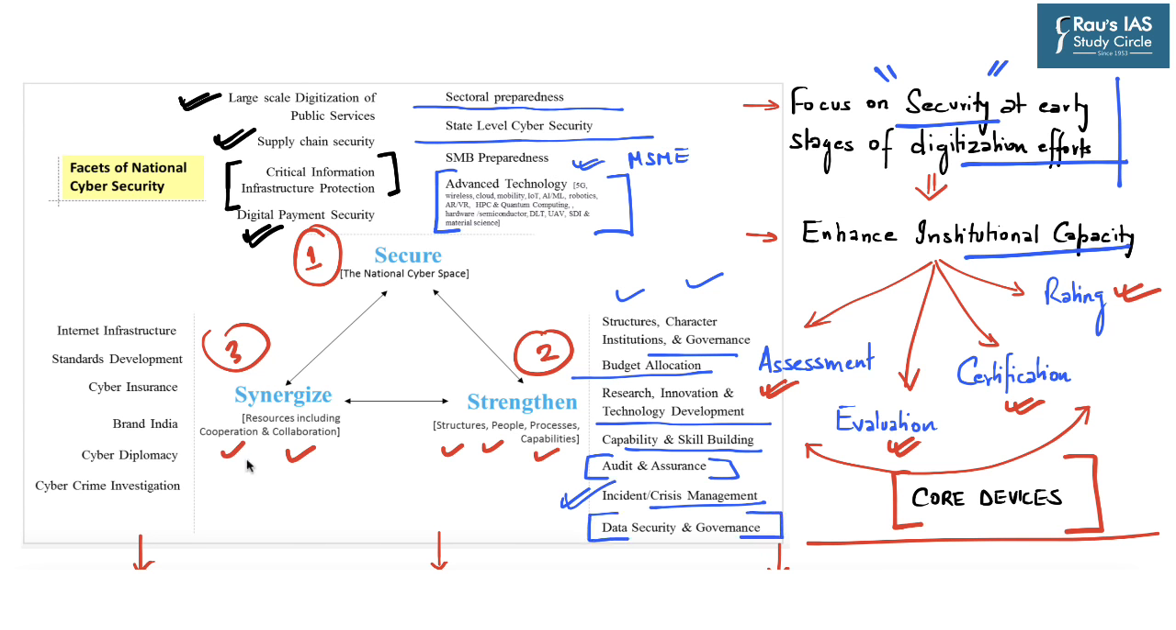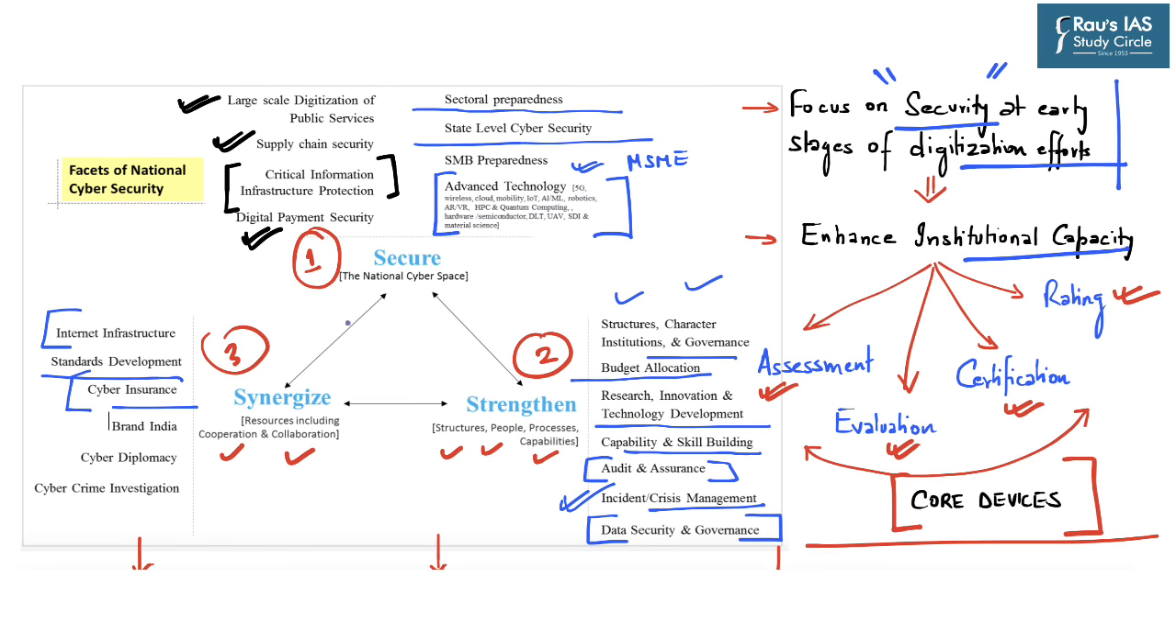And lastly, with respect to synergizing the resources, including cooperation and collaboration, there's a need to synergize internet infrastructure and standards development. There's a need to focus on cyber insurance, whereby the government should focus on developing products with respect to cyber insurance by quantification of threat analysis, use of cyber diplomacy by making brand India a reliable cyber security partner, and synergizing the cybercrime investigation efforts at a global level. So these are some of the important highlights with respect to this particular report.